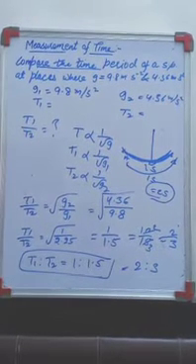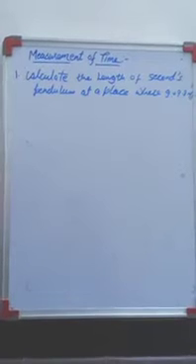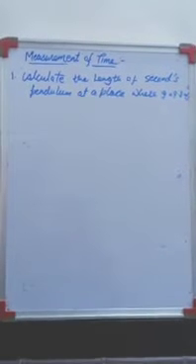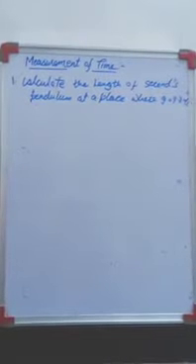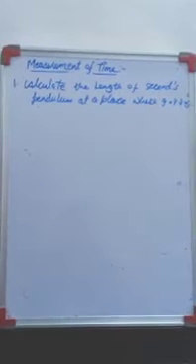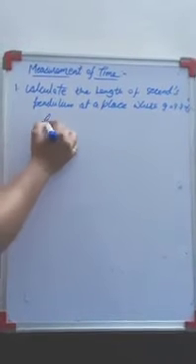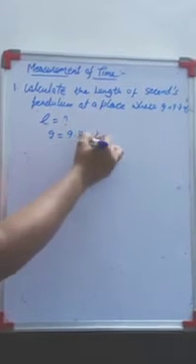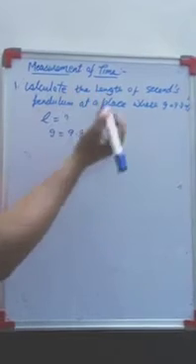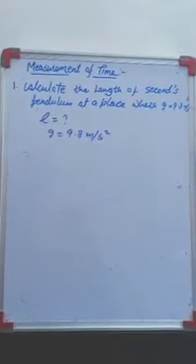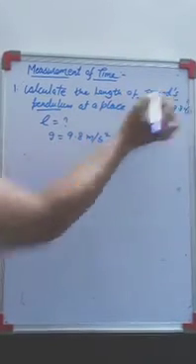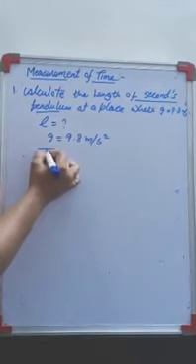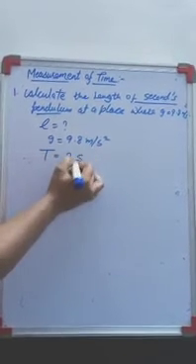Depending upon that, I am going to solve one question. Our next example is: calculate the length of a seconds pendulum at a place where gravity is 9.8 meter per second square. What I need to calculate is the length. Gravity is 9.8 meter per second square, and what is given over here is a seconds pendulum, which has a time period of 2 seconds.